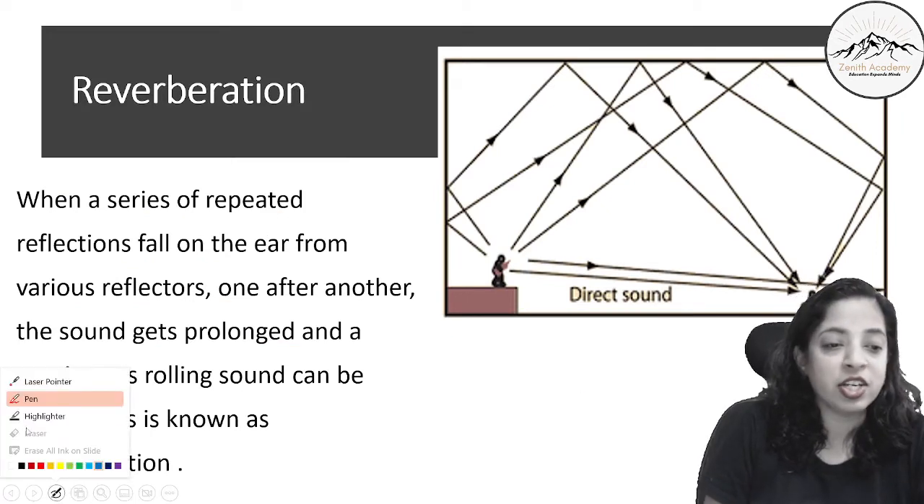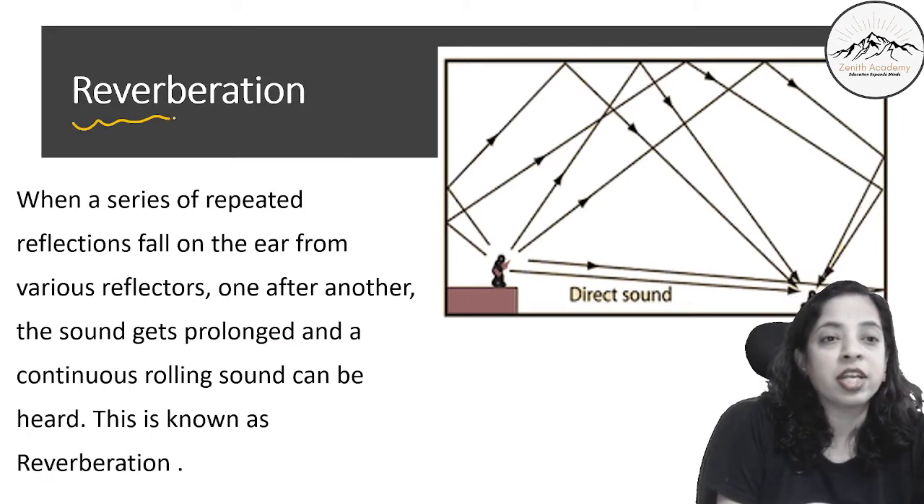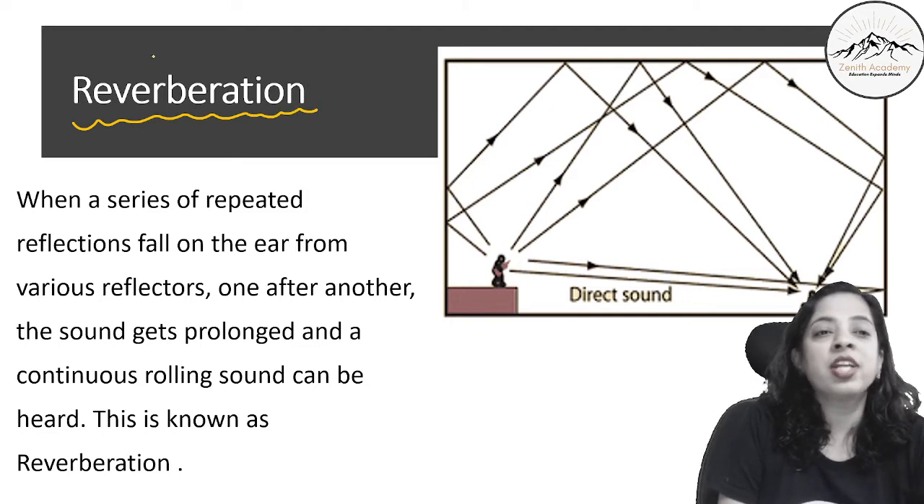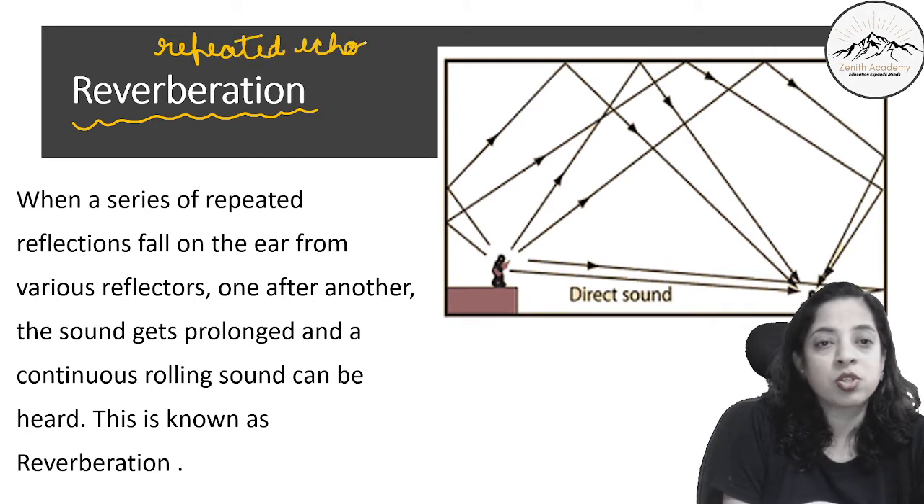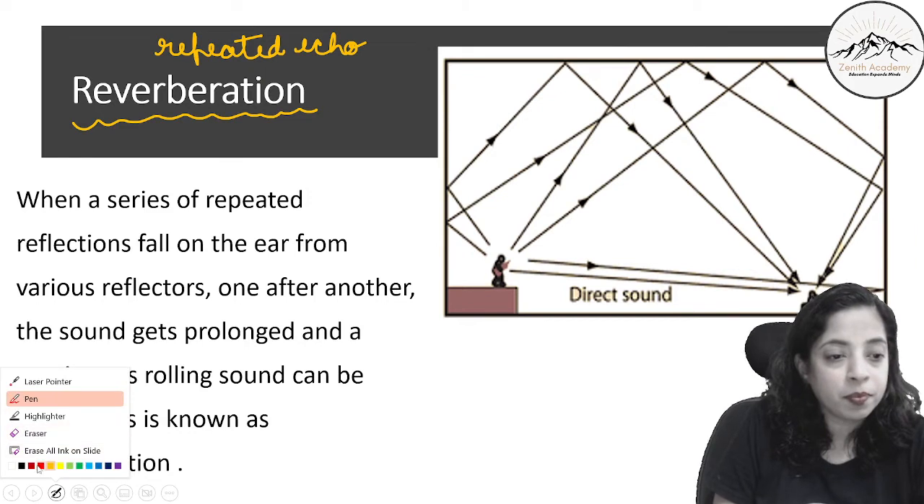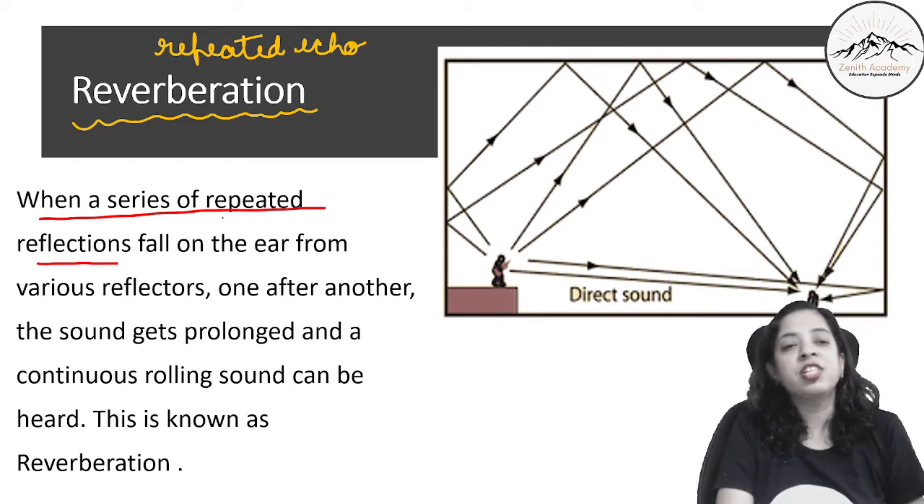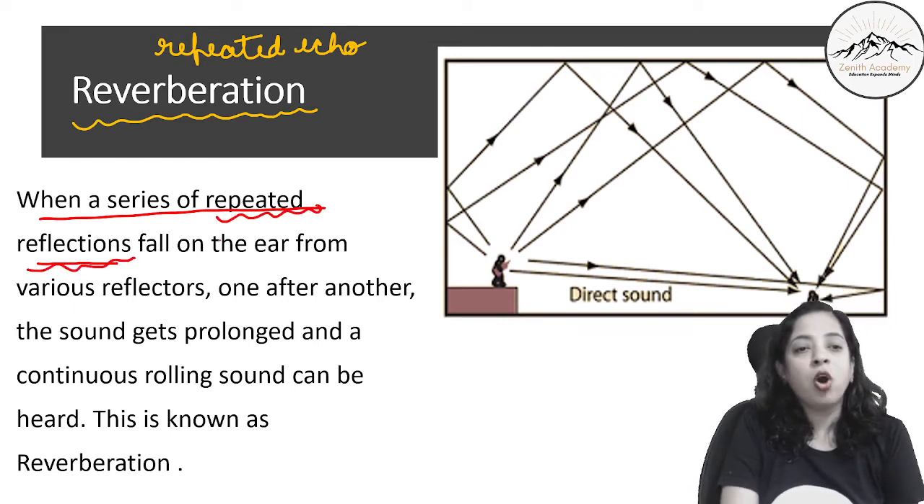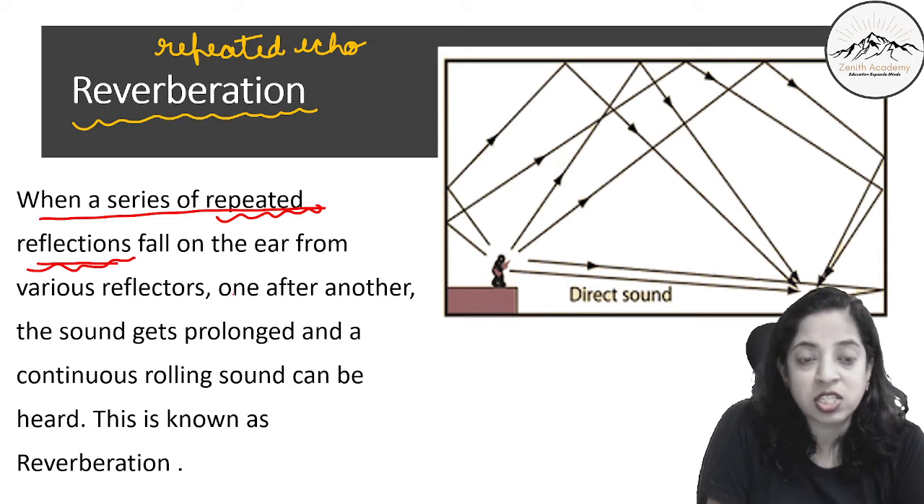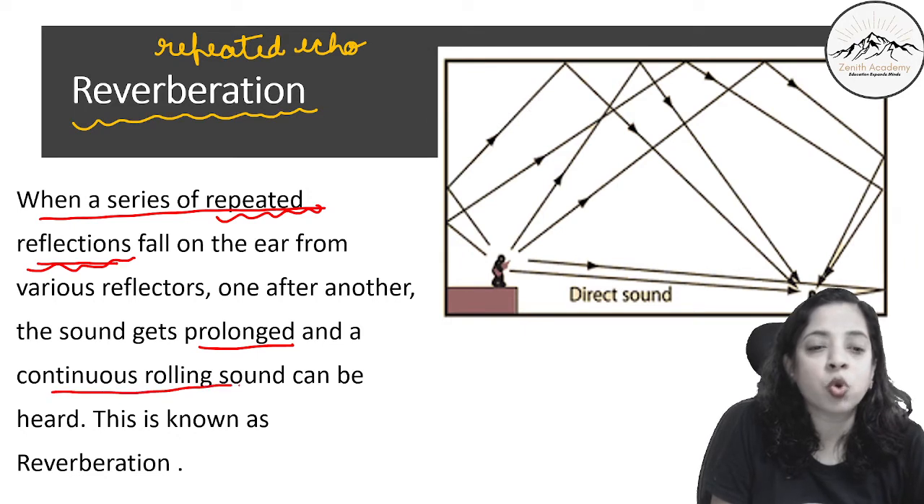Now a very interesting condition known as reverberation. Reverberation is nothing but repeated echo. Repeated echo is also known as reverberation. So when a series of repeated reflections fall on the ear from various reflectors one after another, the sound gets prolonged and a continuous rolling sound can be heard. This is known as reverberation.